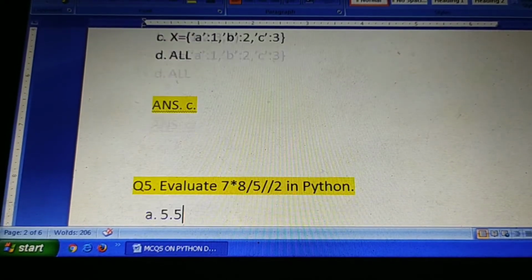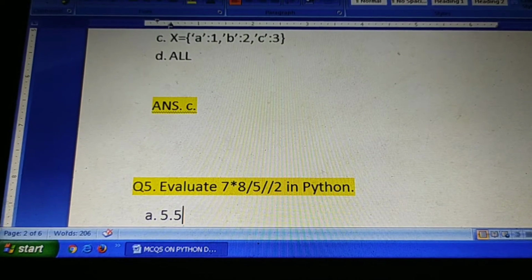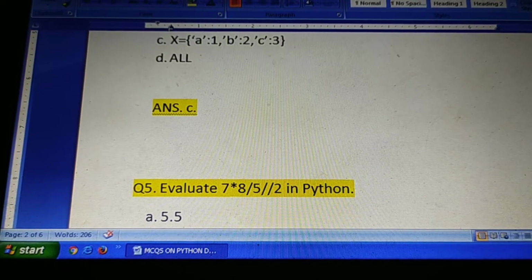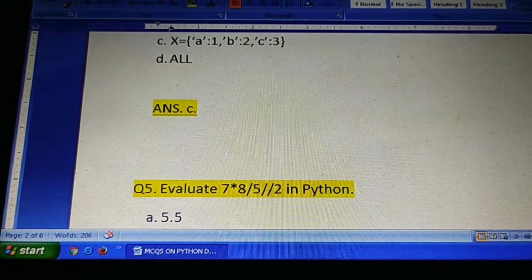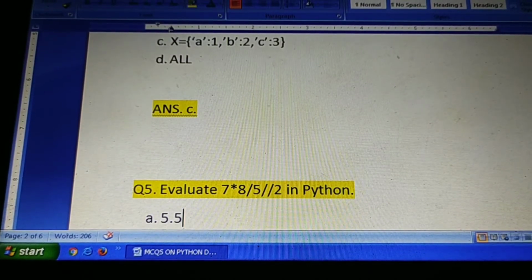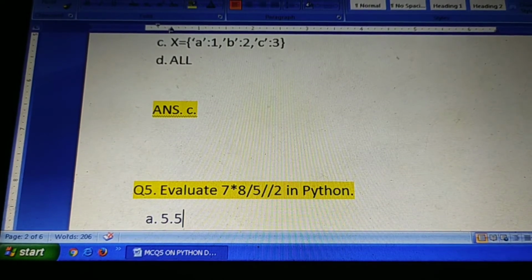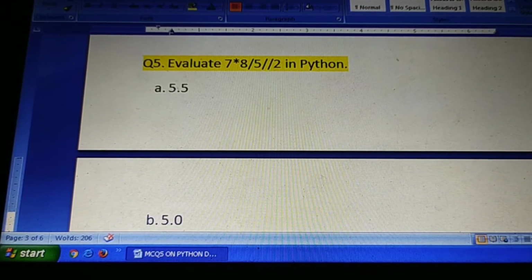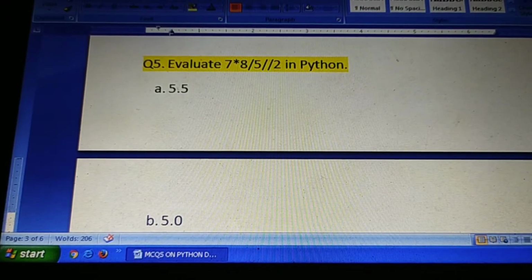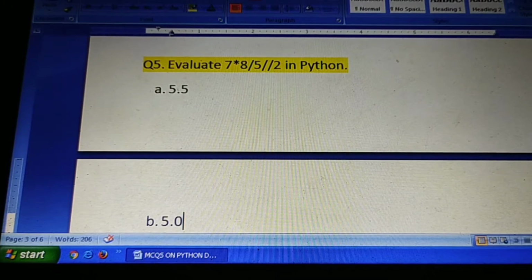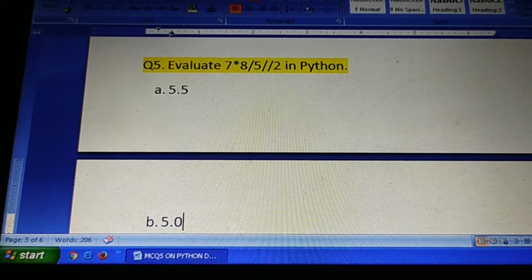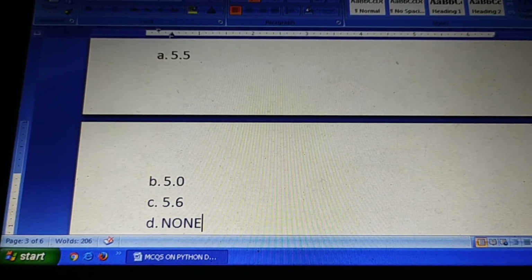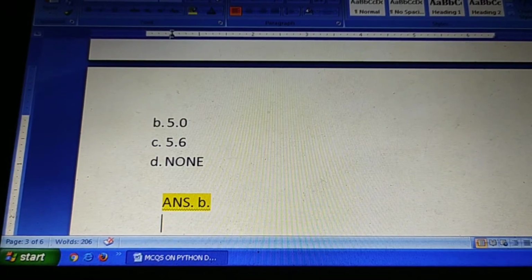Question number 5. Evaluate 7 * 8 / 5, then floor division 2. As you know, the star designates multiplication, and / 5 is real division, then floor division. What will be the correct answer? You have to find the product first, then divide by 5, and then when you floor divide it by 2, it will give you 5.0. That means the correct answer is B. 5.0 is the correct option.